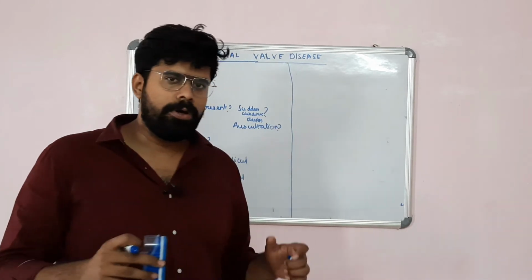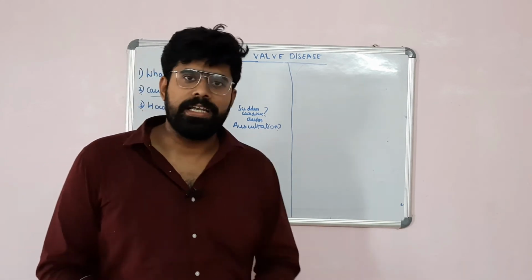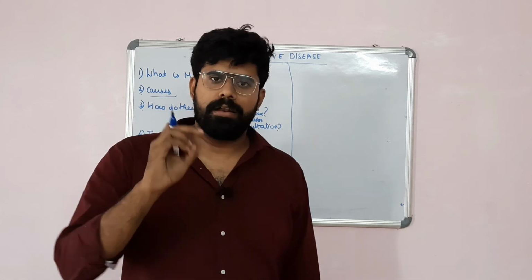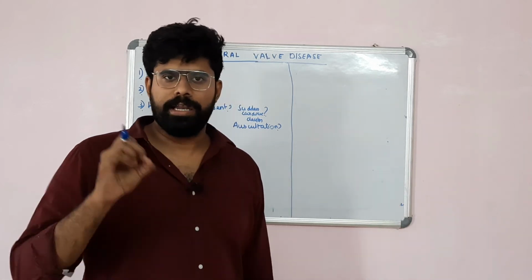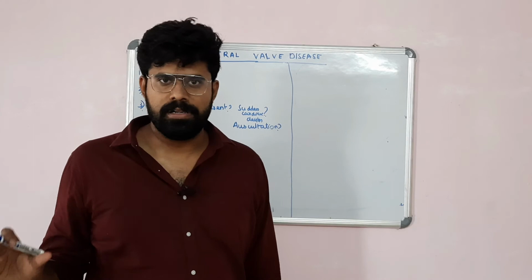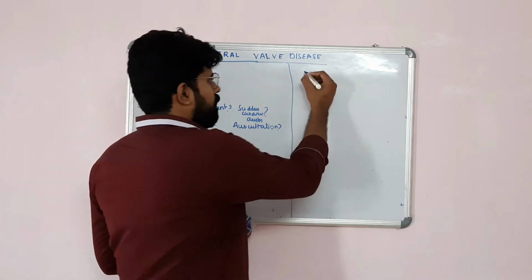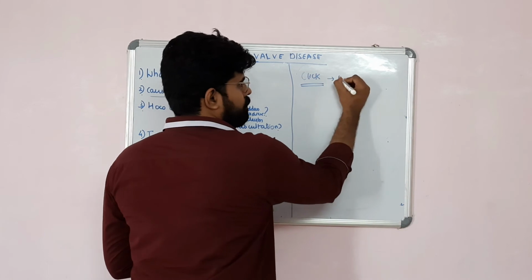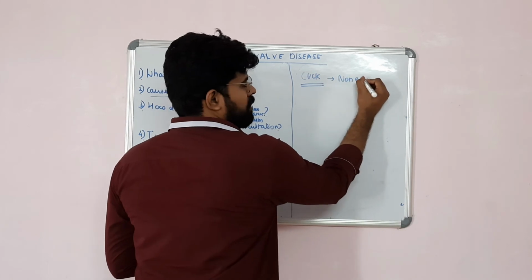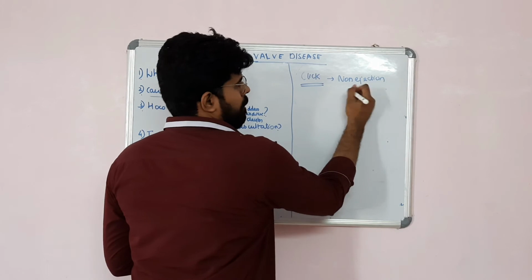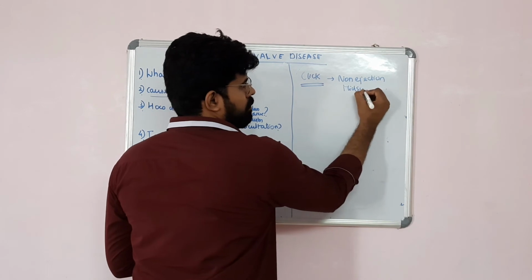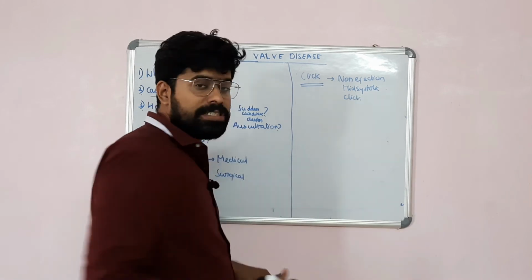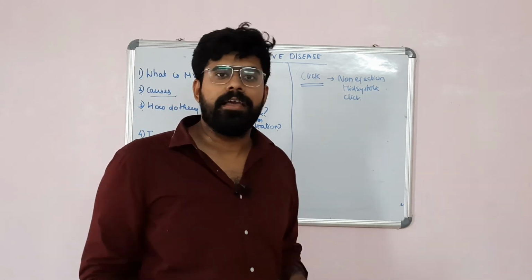Okay. Now, what are the auscultatory findings of mitral valve prolapse? First thing, you can develop either a click, or a click followed by a murmur, or only a murmur. Any of the three combinations is possible. First, you will see the click. This click is a non-ejection, mid-systolic click due to sudden tension of the chordae tendineae.